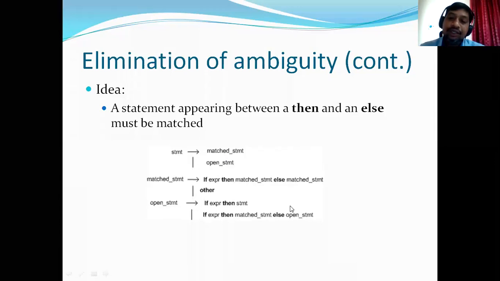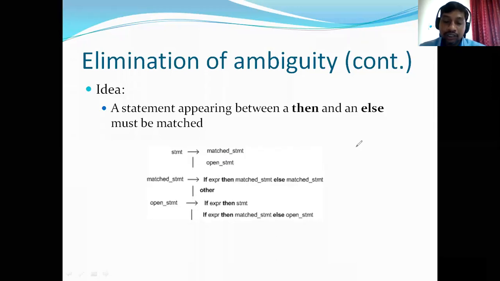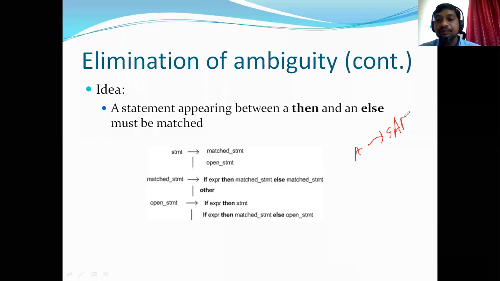Another problem with the grammars is that I think you might have studied this in your FLAT course. So let us consider a grammar like this: A derives SA, SAB, and S derives small a or small d.